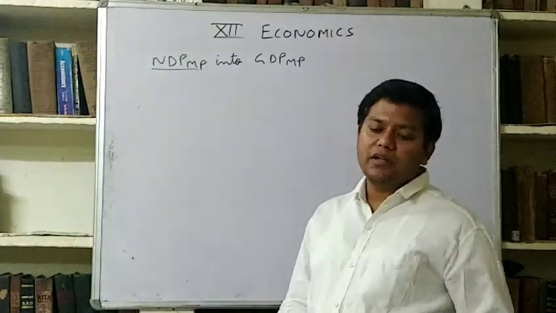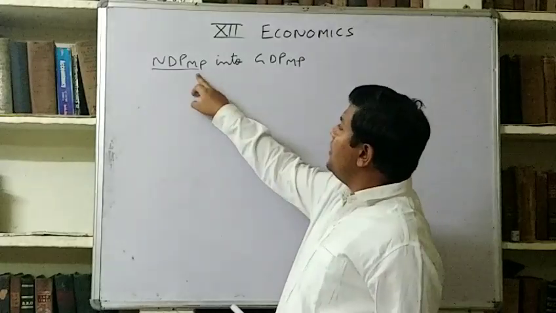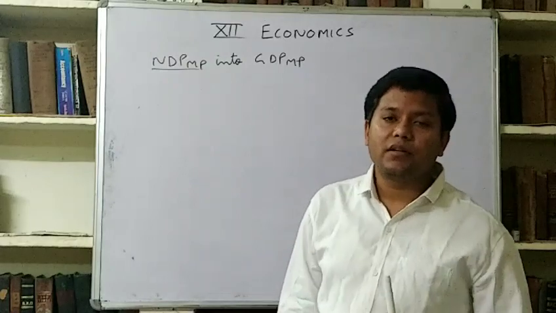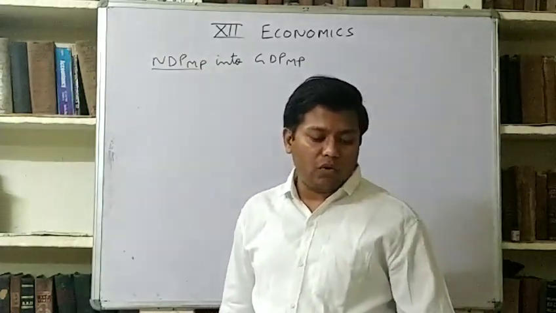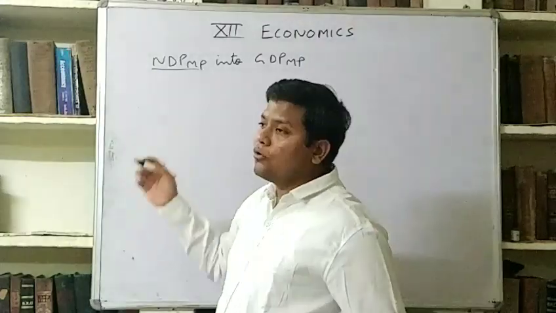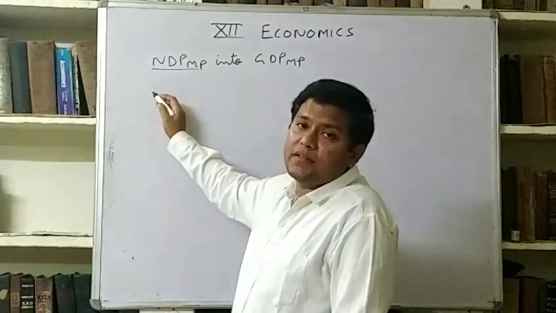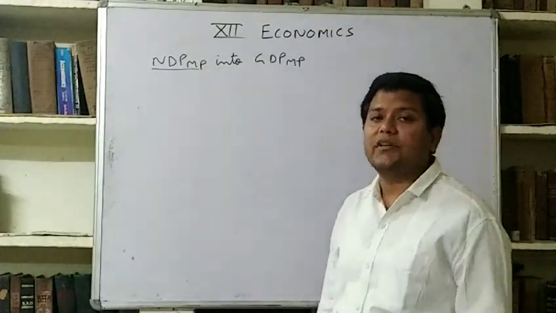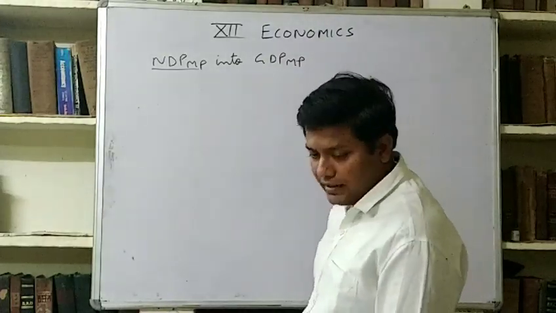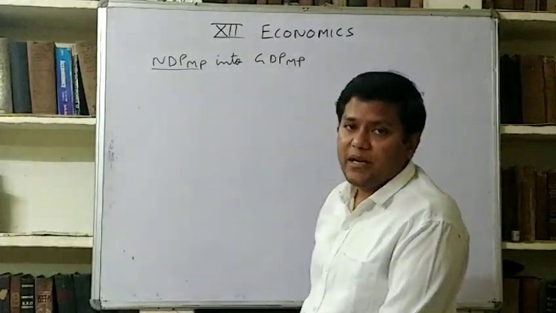Now we are going to convert NDP MP. If we have to convert NDP MP into GDP MP, you have to memorize the formulas. Without looking at the formulas, you should do it. You should practice doing it without looking into the formulas. You should memorize first. That's 6 formulas: gross, net, domestic, national, and market price and factor cost. So let us start.